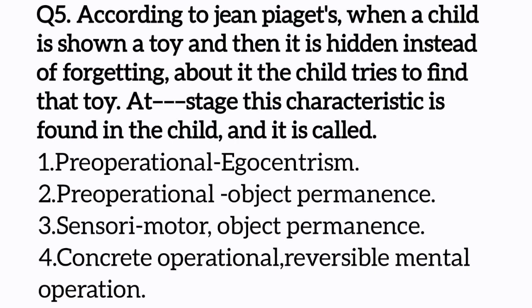A child is shown a toy and then it is hidden. Here the child is shown a toy and then the toy is hidden behind him. This is object permanence. In object permanence, the child locates the hidden toy. So object permanence is a characteristic of the sensory motor stage. The sensory motor stage starts from birth and continues up to 2 years. So the correct answer is sensory motor stage and object permanence. Option C is the correct answer.